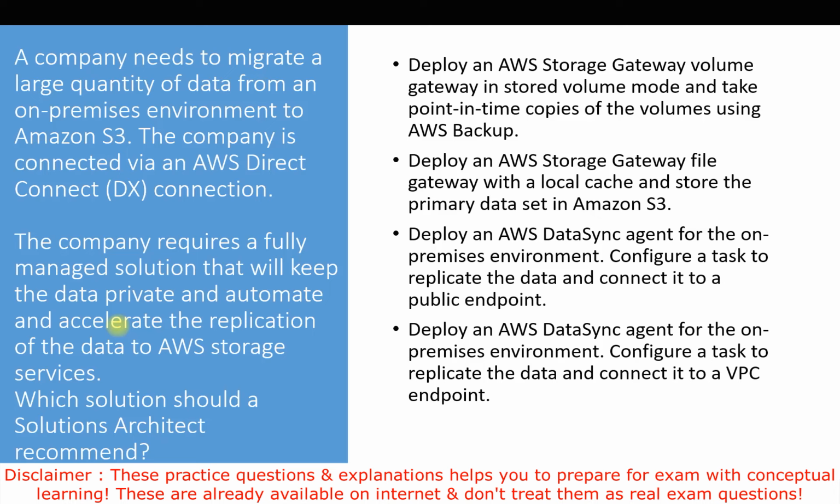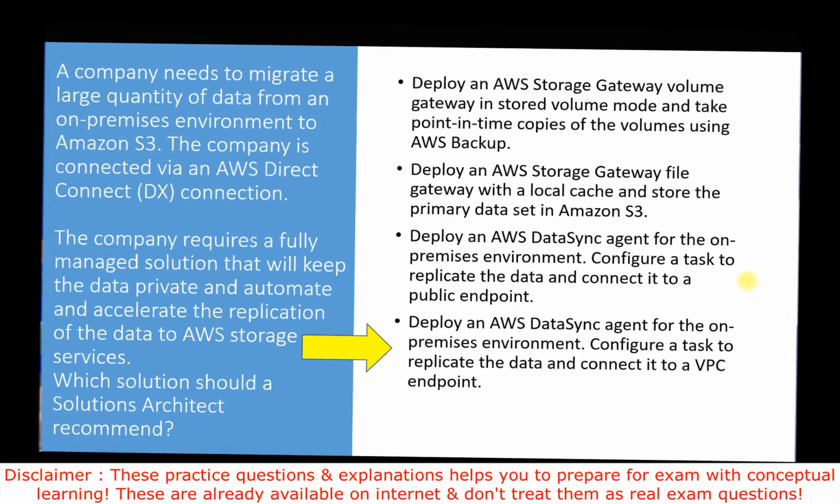As we already discussed, due to the data privacy requirement we can't go with the public endpoint, and we can't go with AWS Storage Gateway either. So the first three options are gone. The correct answer for this question is to deploy an AWS DataSync agent for the on-premises environment and configure a task to replicate the data and connect it to a VPC endpoint. That is the actual requirement of this question. So we will go with option number 4 here. That is our correct answer. Let's talk about the next question now.